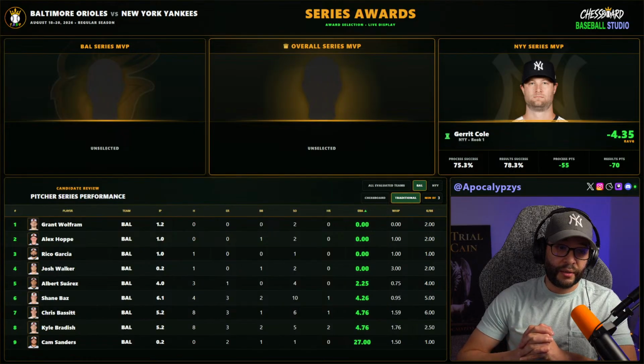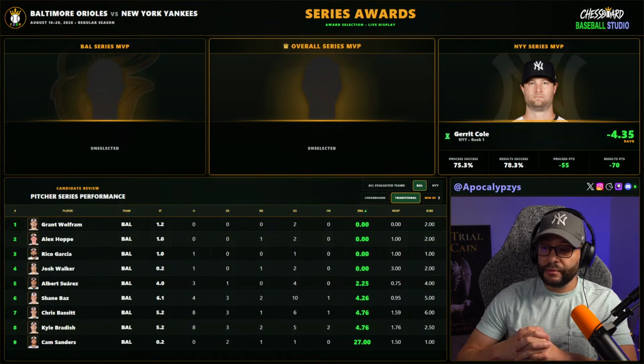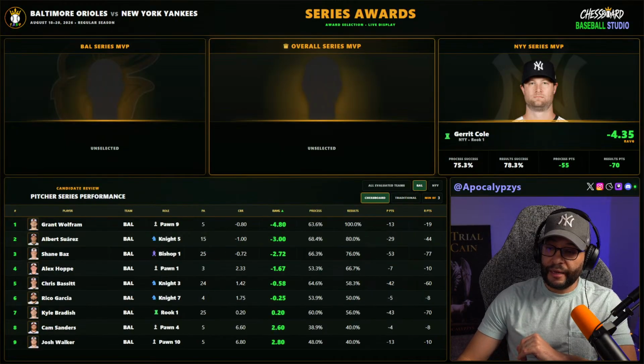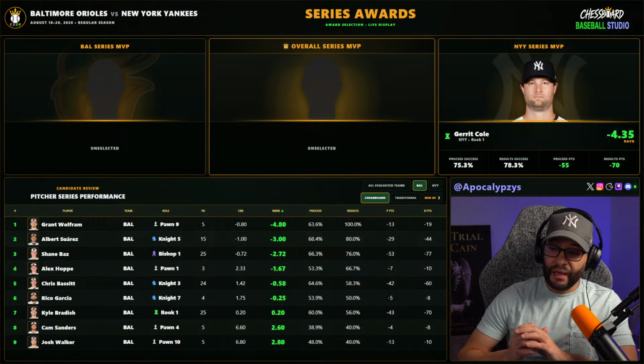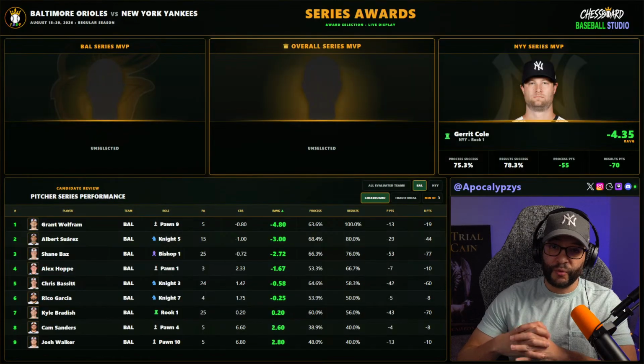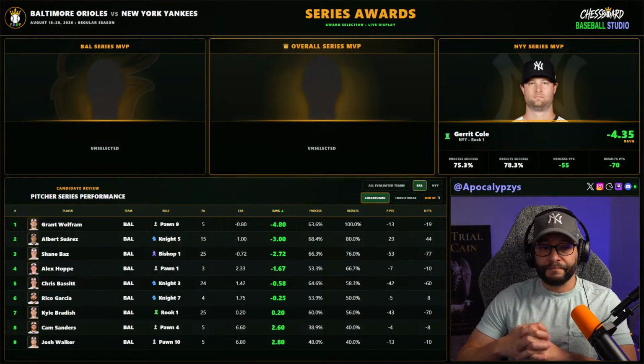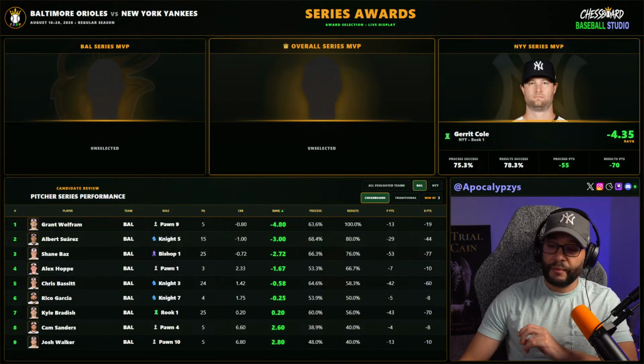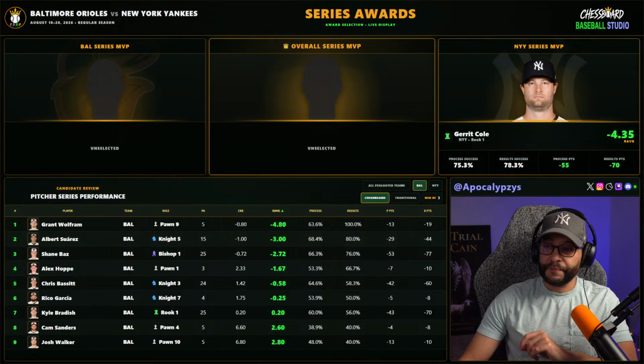Strikeouts per walk, 5. Yeah, I'm leaning Bass here. Shane Bass. 66% process success, 76% for Bass. Suarez had a good case, but this last game he was rocked a little bit. So I think I'm going to go Shane Bass for Orioles MVP.